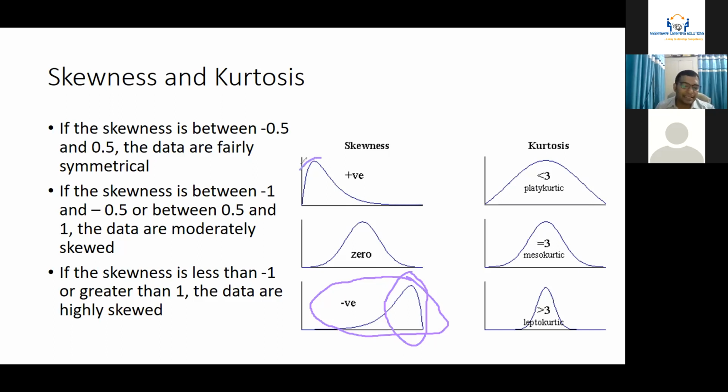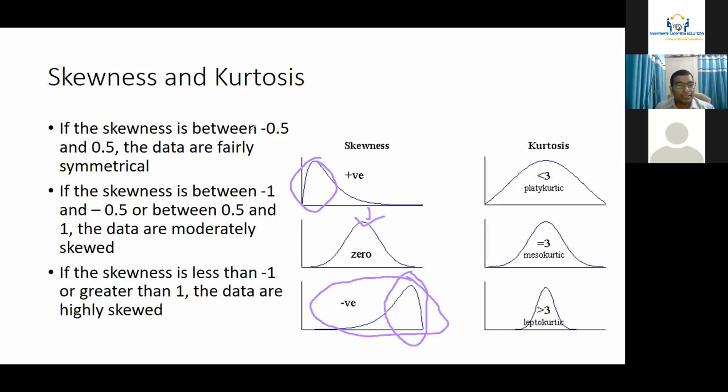If my peak is on the left hand side, LHS, my data is positively skewed, so the frequencies with small numbers are high. The perfect bell-shaped curve could be created like this way. Zero skewness, right?